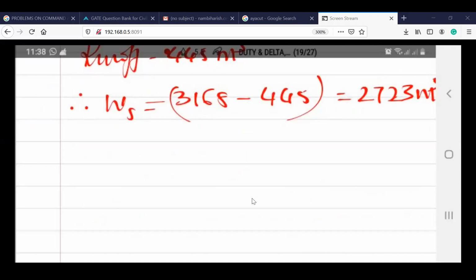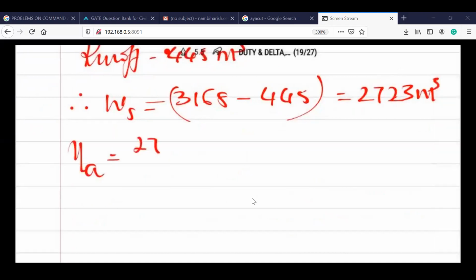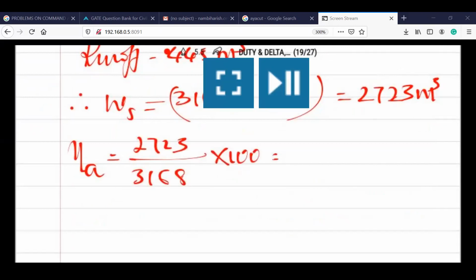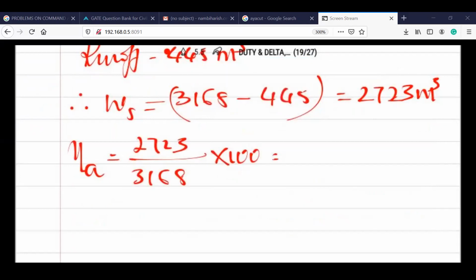So finally application efficiency is equal to 2723 divided by 3168 into 100. Chat box answers. Right, efficiency, I'm asking for the efficiency.